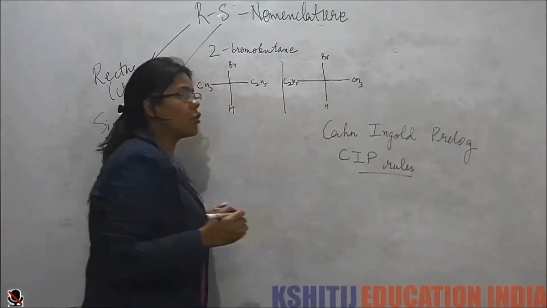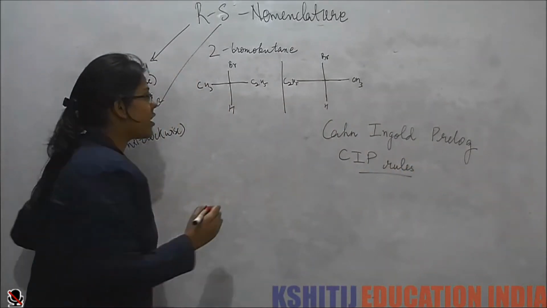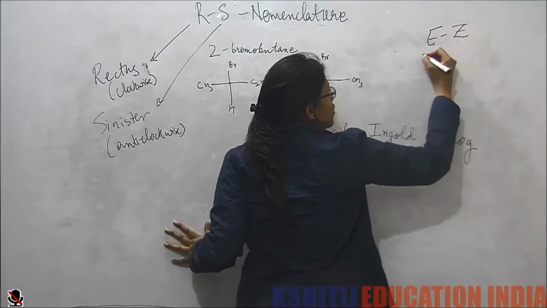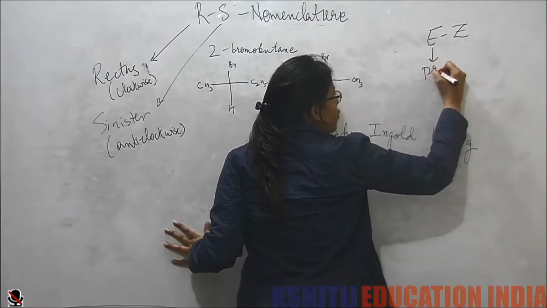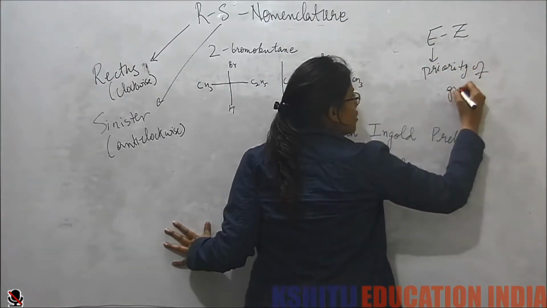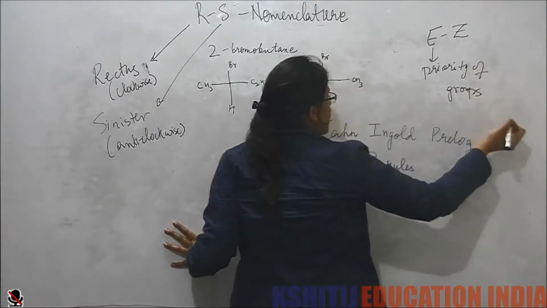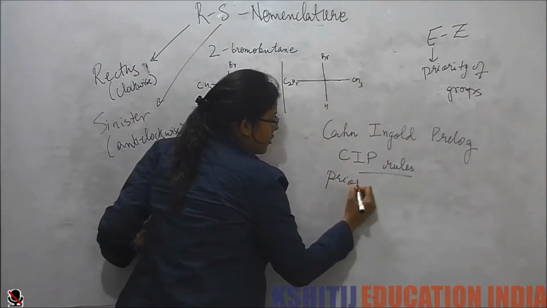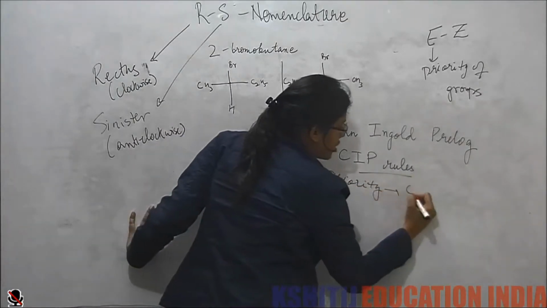These rules we also became familiar with when we studied about EZ configuration. So there also we had priority of the groups. The same priority is here in the CIP rules.